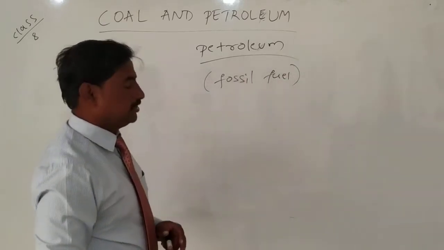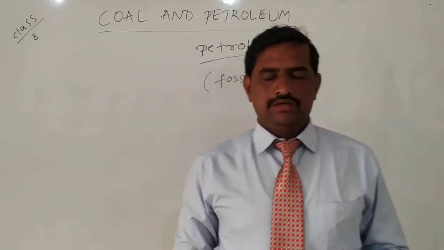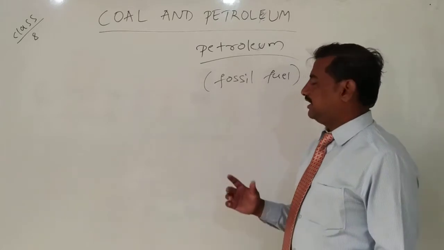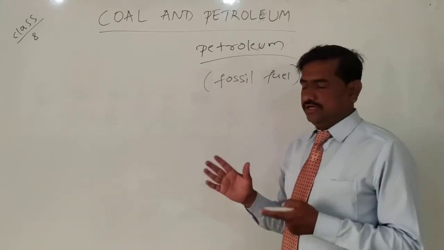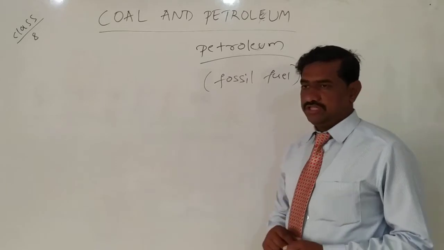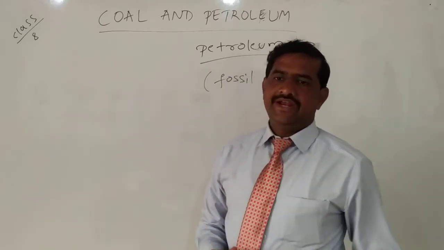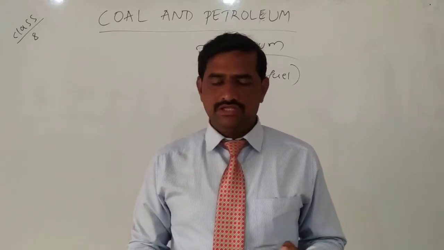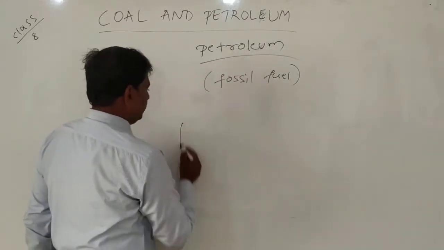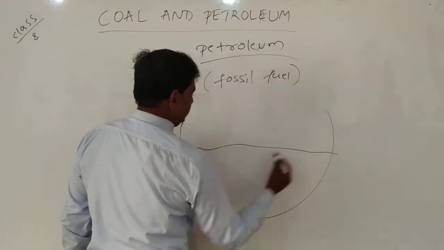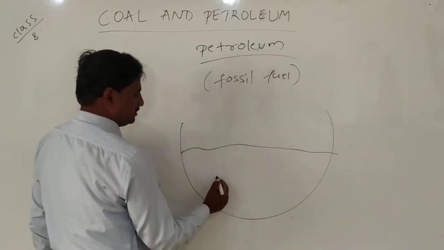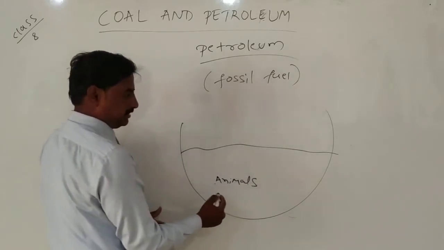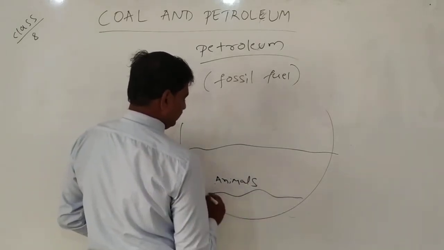So it is a fossil fuel, obtained just like coal, but here in the absence of oxygen. Petroleum is a product of dead and decaying animals. When the aquatic animals at the bottom of the sea die, there is a formation of a layer.